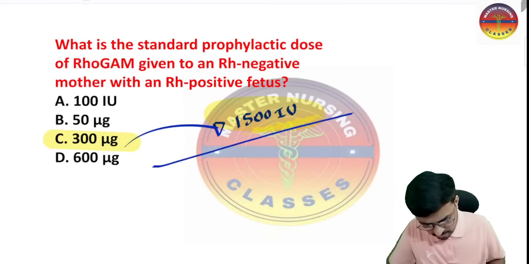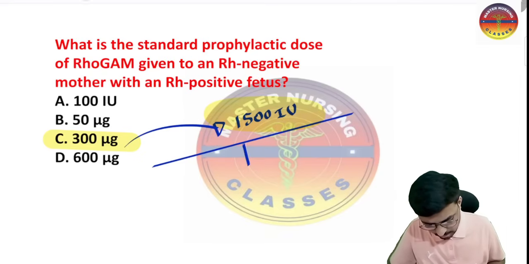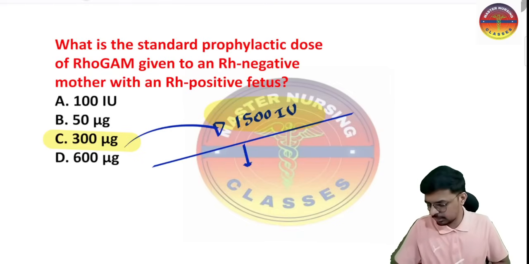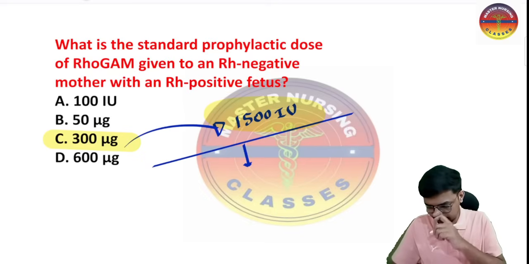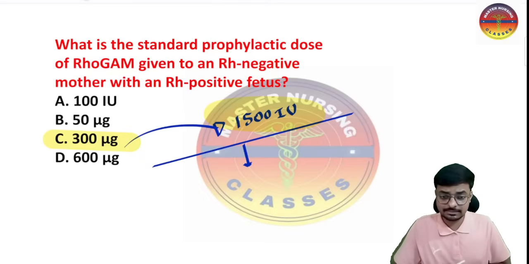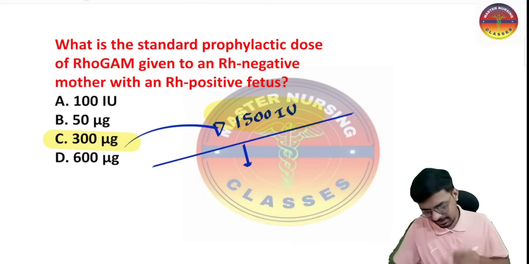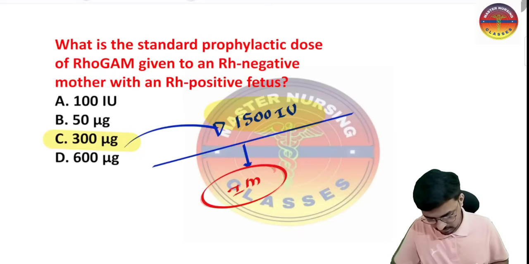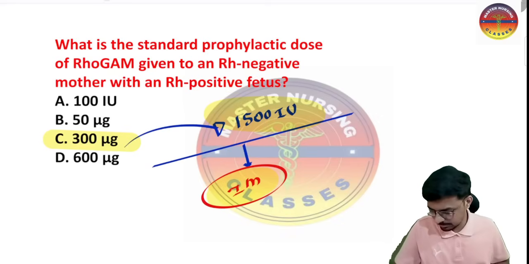Now my next question is, what is the route of administration of the RhoGAM injection? Option A is subcutaneous, option B is subcutaneous, option C is subcutaneous, and option D is intramuscular. What is your answer? Options A, B, C, all three are subcutaneous, and option D is intramuscular. Yes, remember only one thing: intramuscular is the route of administration. Don't run behind the subcutaneous here. So intramuscular is the route of administration of RhoGAM.